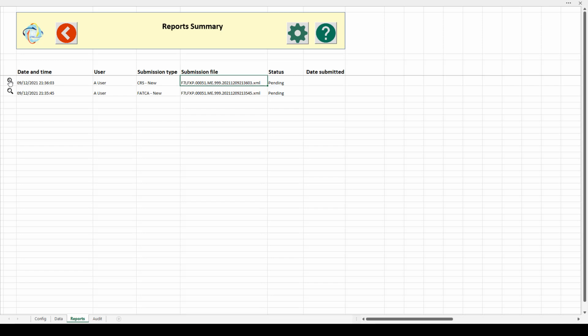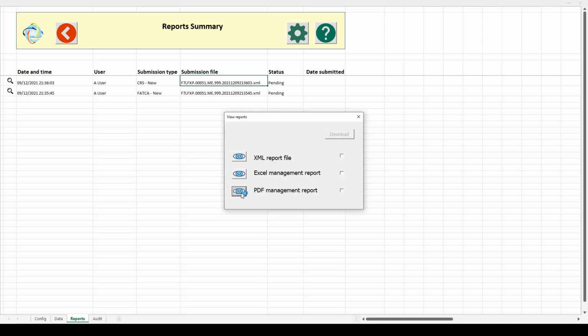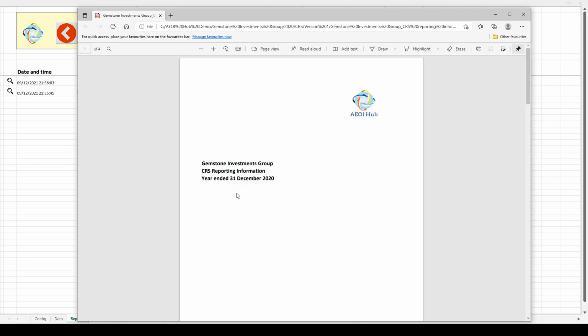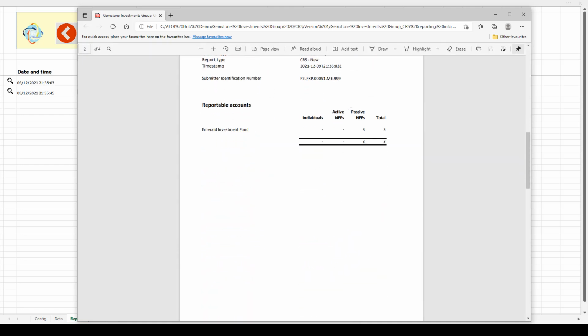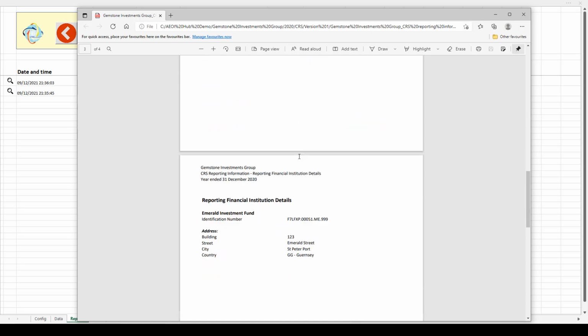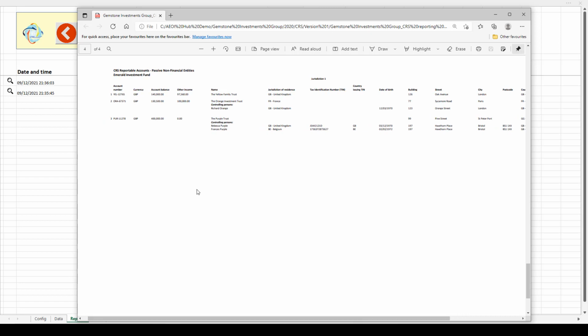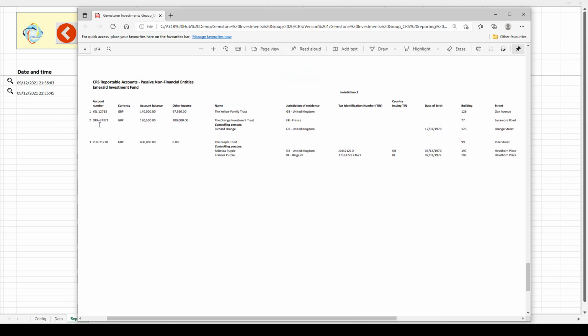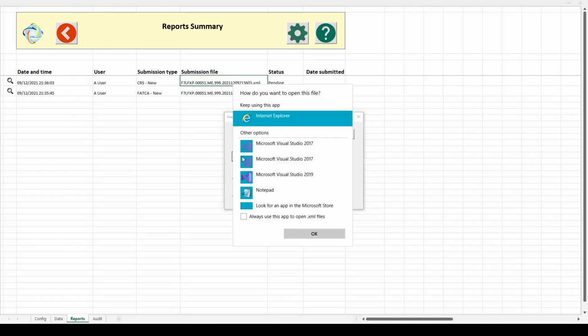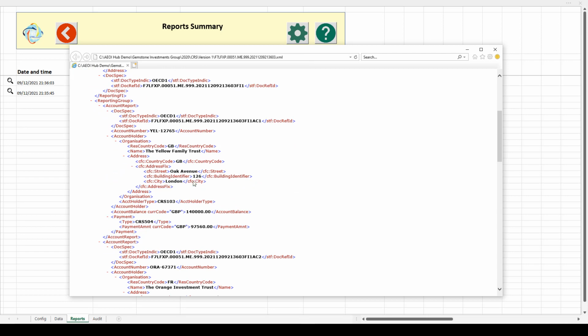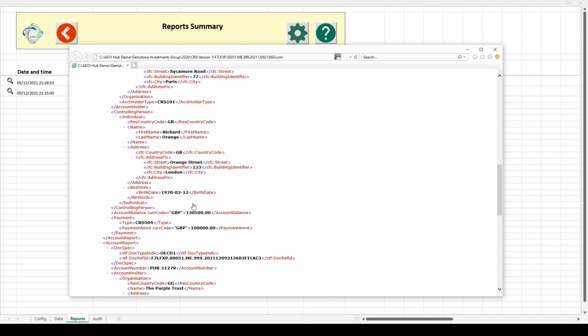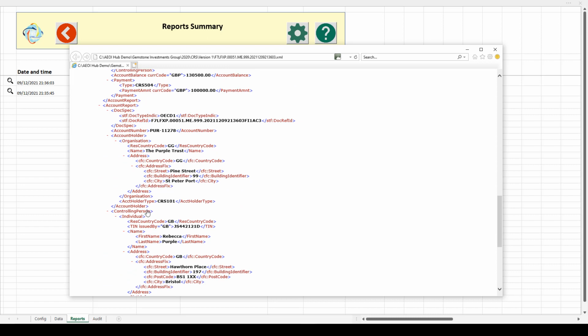Similarly, if I take a look at the CRS report and look at the management report, 3 passive NFEs this time. If I take a look at the way that we show the information on the management report, again, details of the entity, the account, and underneath that, each of the controlling persons, so it's nice and clear. Similarly with the XML, details of each entity, followed by the details of the controlling persons.